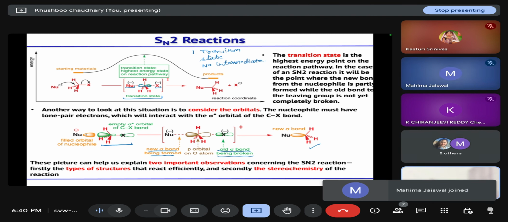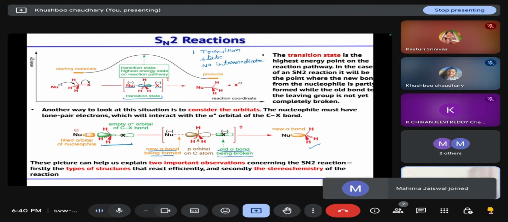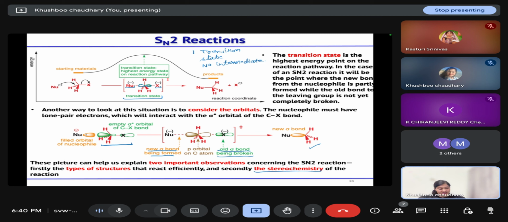So from these two observations, we can find out the type of structures that will react efficiently in the SN2 reaction, and we can also find out the stereochemistry of the reaction, because the nucleophile is attacking from the back side. That means inversion of configuration is observed. We will see this in the further slides also.